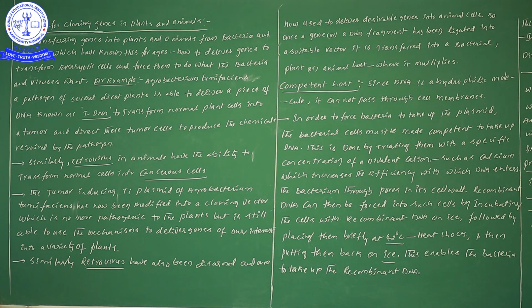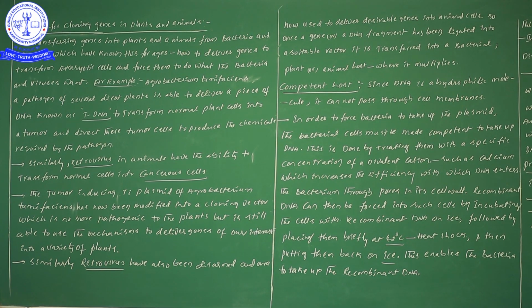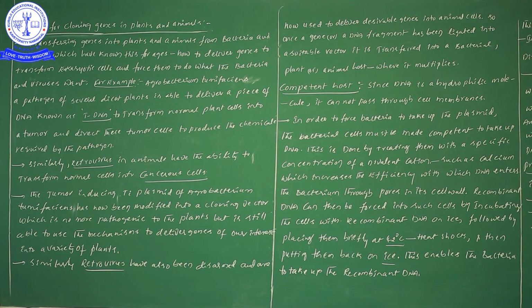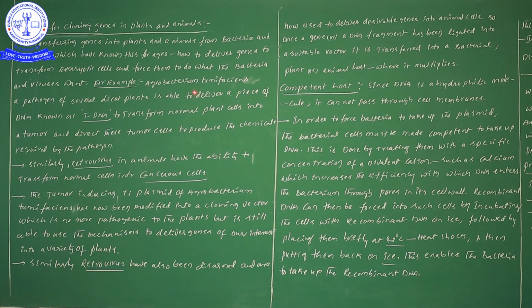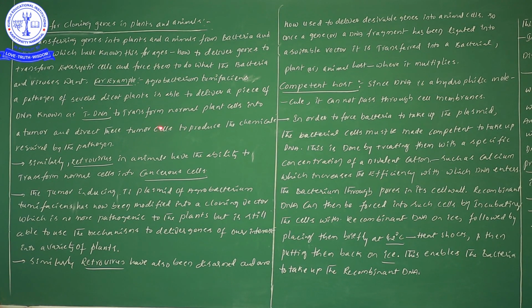So indirectly, the point we can understand is that the gene we have newly inserted is multiplied in the tumor cells. So here we are using Agrobacterium tumefaciens for incorporation of our foreign gene into the plant cells.